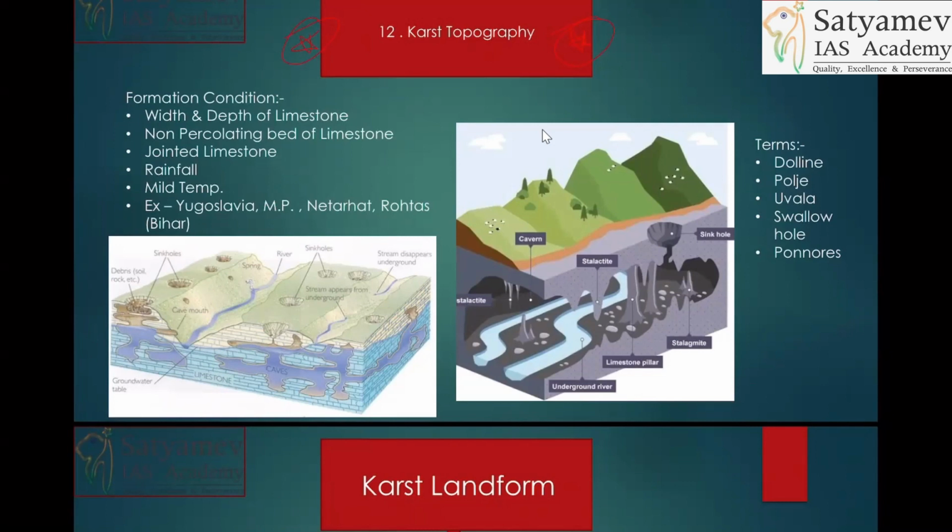What will be the karst topography? Again, formation conditions: width and depth of limestone, non-percolating bed of limestone, jointed limestone, rainfall, mild temperature. Examples: Yugoslavia, MP, Netherhat, Rohtas in Bihar, all these things will be there. You can make a diagram also, a 3D map. Can you create that?